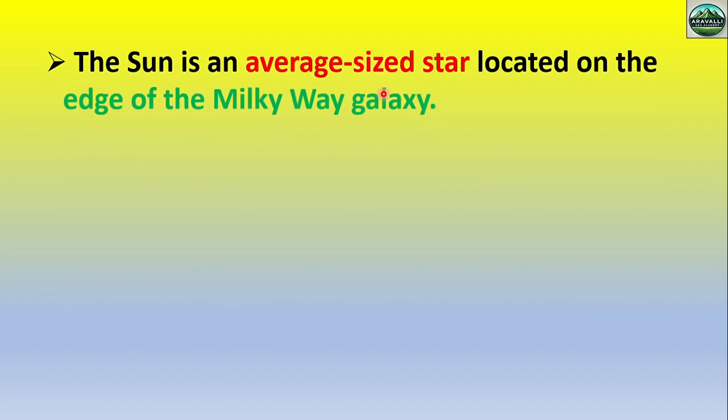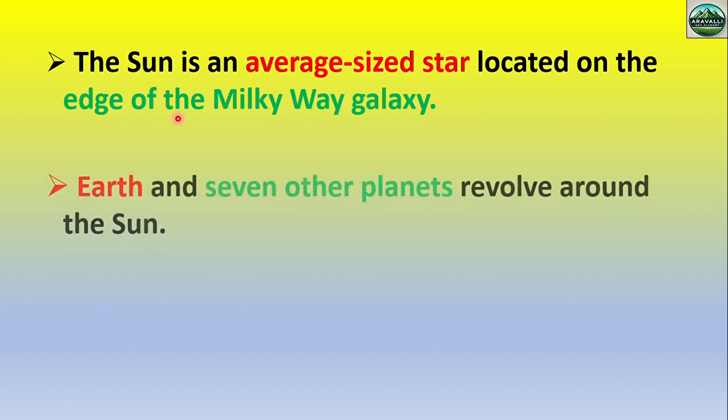The sun is an average size star located on the edge of the Milky Way galaxy. Remember, this point is very important. Our sun is an average size star located on the edge of the Milky Way galaxy. Okay, our sun is part of the Milky Way galaxy, and the sun is located on the edge of the galaxy.